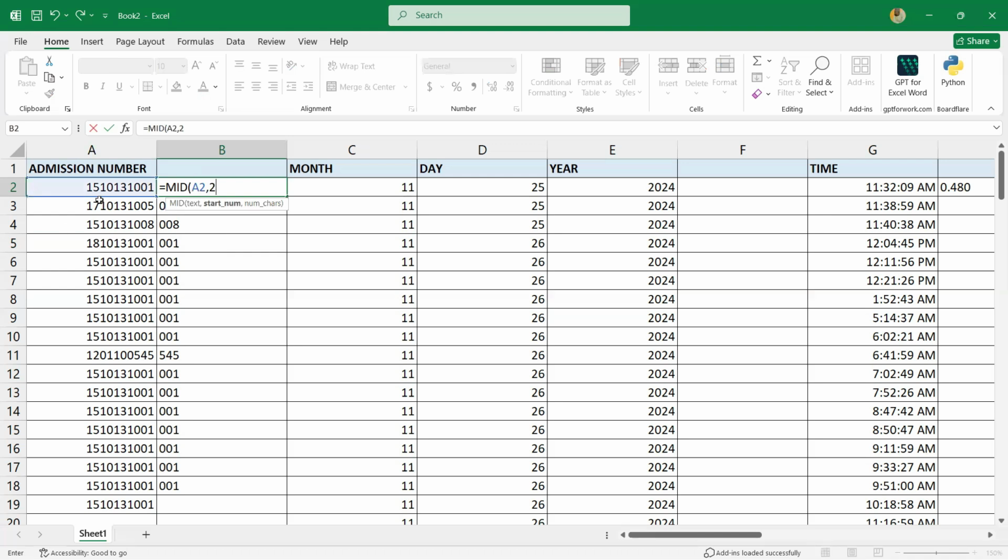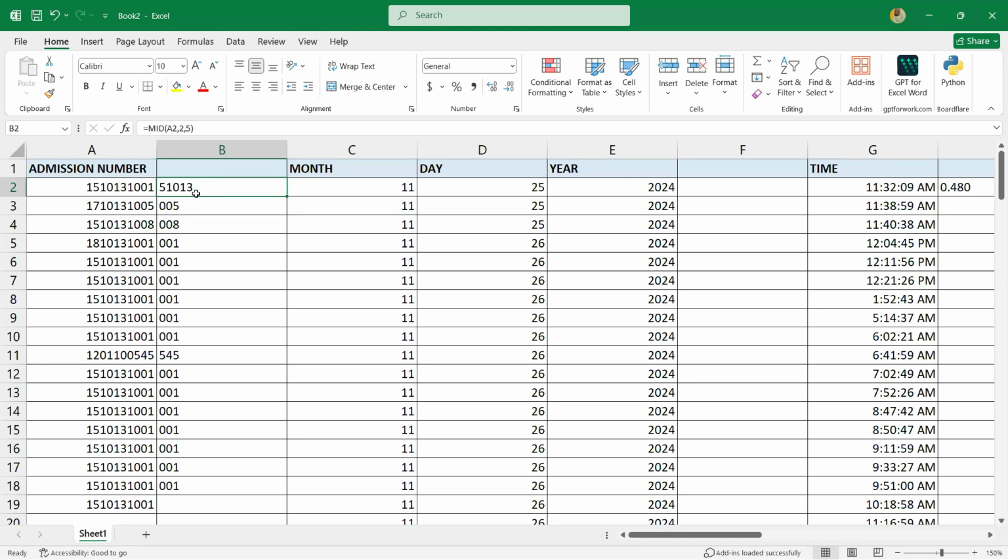Maybe you want to start from 2, comma, then you select the total number of characters you want to return. Maybe I want to return 5 characters. So it will start from 2, then you close the bracket. It will give 1, stopping at 13, which is 5, 1, 0, 1, 3. So that's how you extract some characters in the middle of the text.